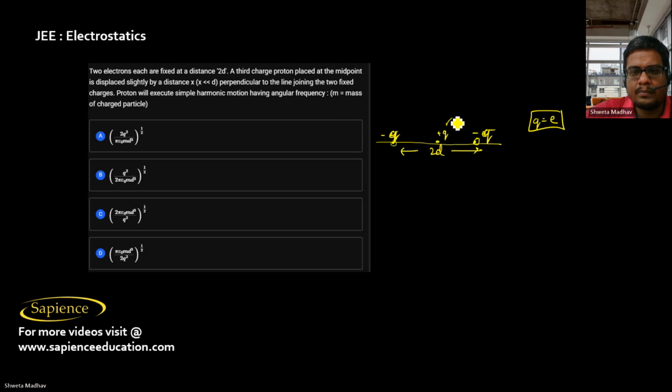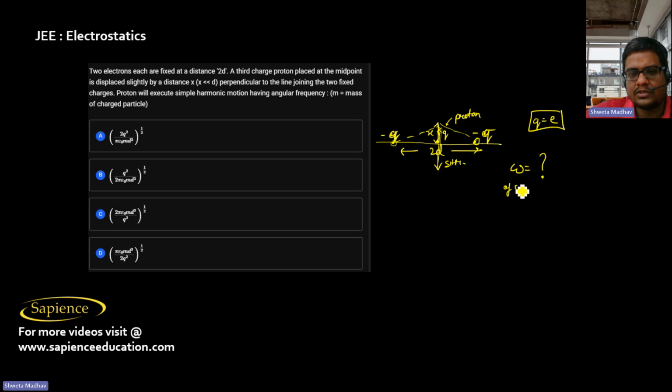So the proton is shifted slightly by a distance x and then released. Then it will perform simple harmonic motion only, SHM. Then the proton will execute simple harmonic motion having angular frequency omega, and that has been asked.